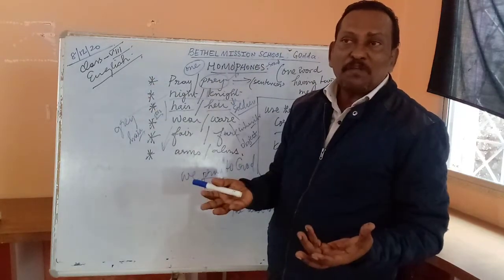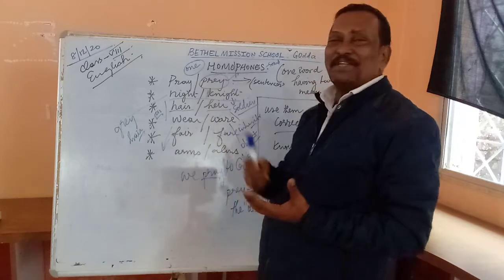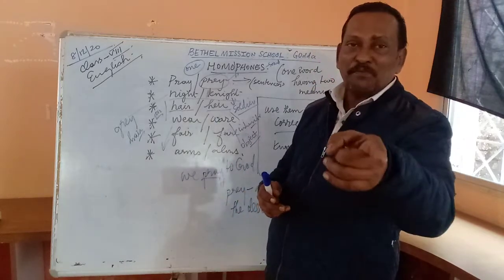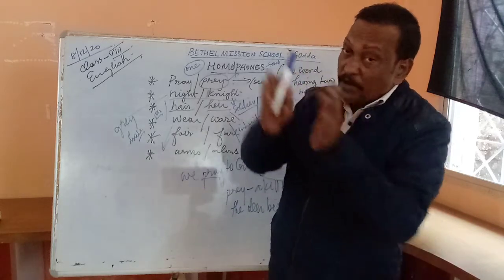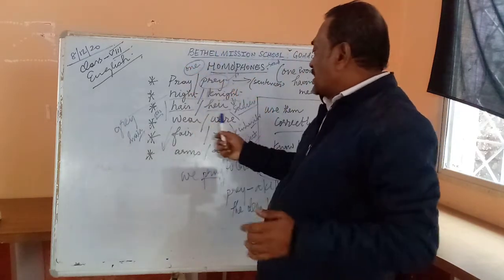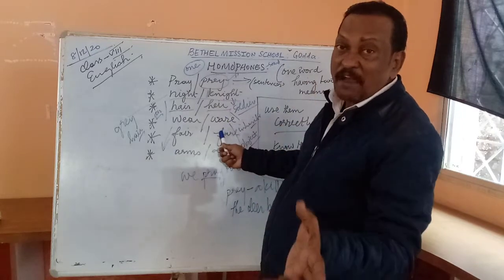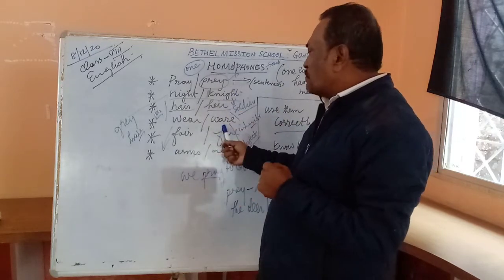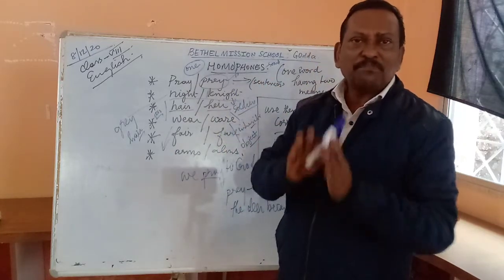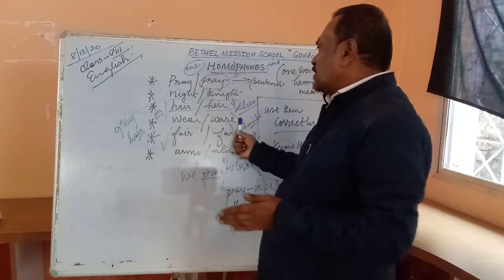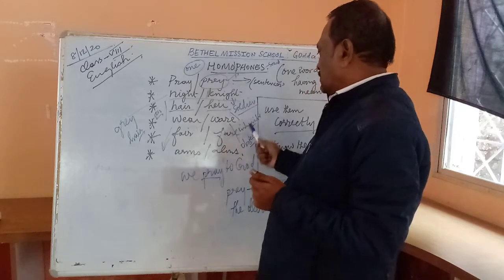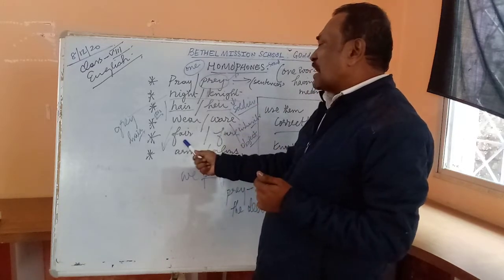So what do you mean by silverware? Objects made of silver. What do you mean by goldenware? Objects made of gold. So silverware and goldenware, okay, they are there in the shop. Something which is made of silver is silverware. Something which is made of gold is goldenware. So ware means object.